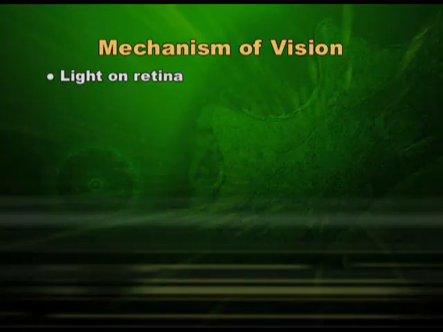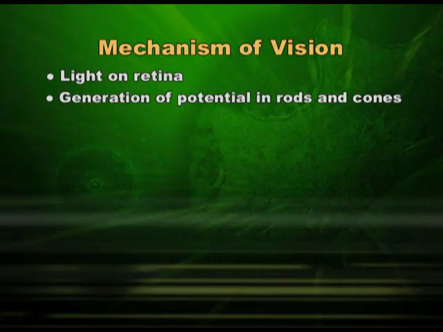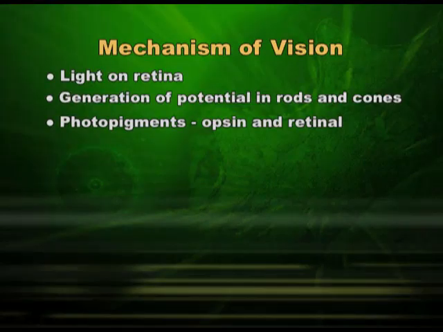Light will fall on the retina. We all know what the retina is, and when light falls on the retina, please remember what I explained to you in the previous session about action potential and resting potential, because in this case, when light falls on the retina, those kinds of changes will take place. So, it will generate potential in rods and cones. I told you that rods and cones are photoreceptor cells and they have photopigments. Those pigments are also very important to see different colors in different intensities.